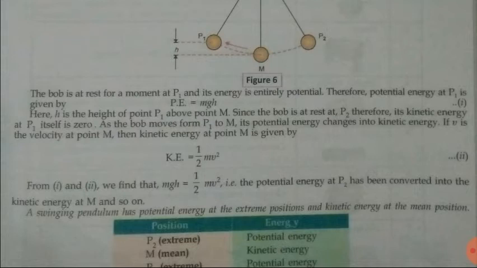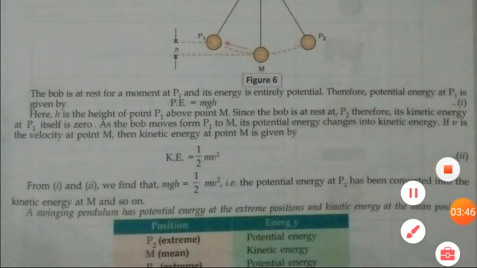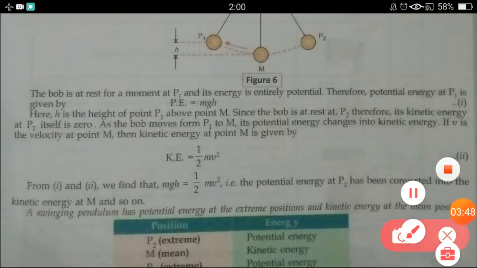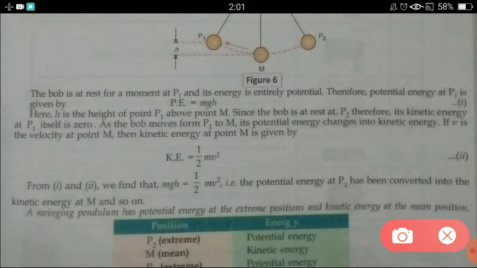So here we can see that when the pendulum is moving, at some point we have potential energy, at some point we have kinetic energy. P1 and P2 are the extreme points, M is the midpoint. At P1 and P2 we have potential energy, and at point M we completely have kinetic energy, but some other points are there between P1 and M and P2 and M. In those points there will be a combination of potential and kinetic energy.